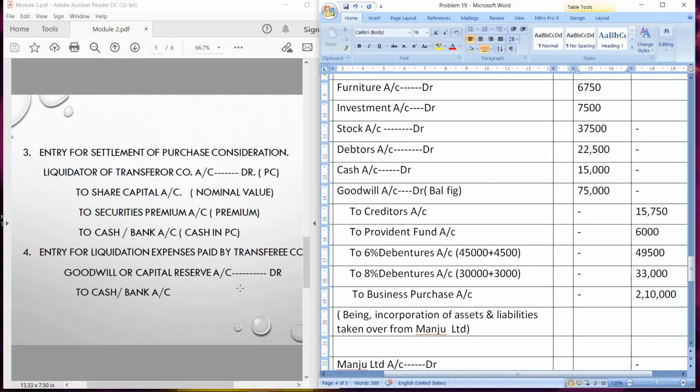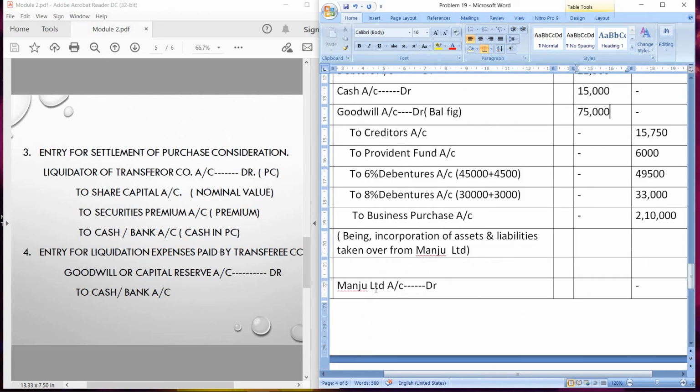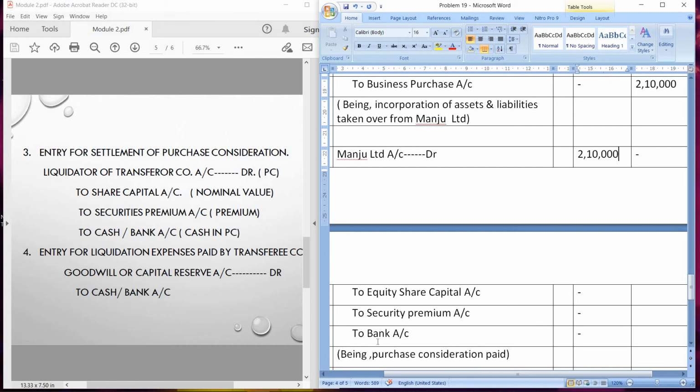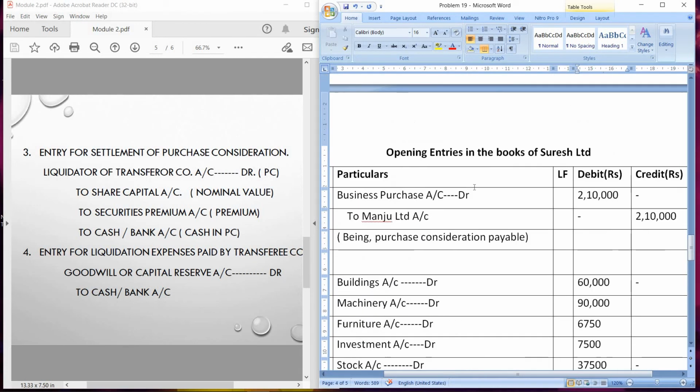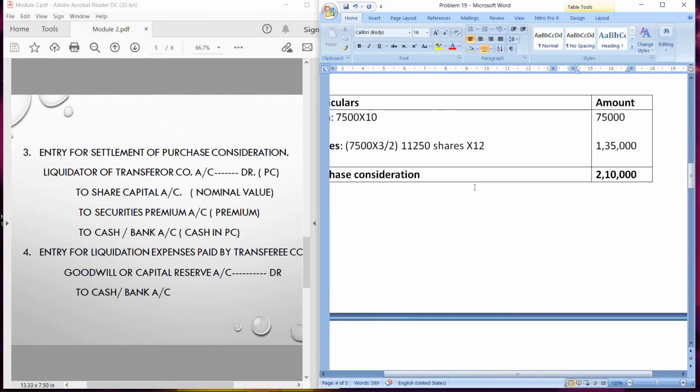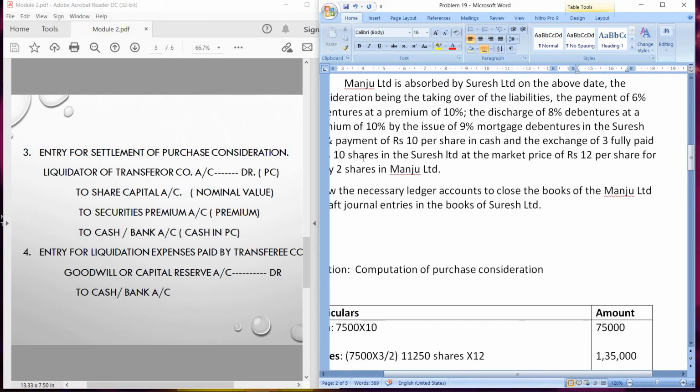Now let us pass the next entry. Entry for settlement of purchase consideration. Liquidator of transferor company account debit to share capital account to securities premium account to cash or bank account. So liquidator or Manju Limited account debit. So this will be debited with the amount of purchase consideration, that is 2,10,000 to share capital account to securities premium account to bank account. Now if you look at the purchase consideration, the face value of the shares actually is 10, but they are issued at market price of 12.